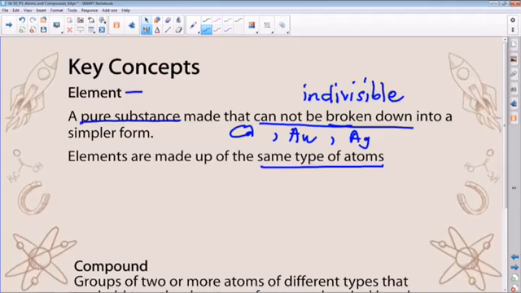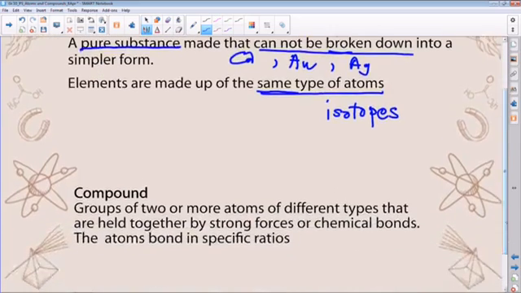Now, regarding the same type of atoms, let's be careful that sometimes we have atoms of the same element with different atomic mass as a result of a different number of neutrons. We call these isotopes. This is just something to bring to the fore, so that the emphasis is that these atoms must be of the same kind, definitely not isotopes. Right. Now, let's look at compounds.